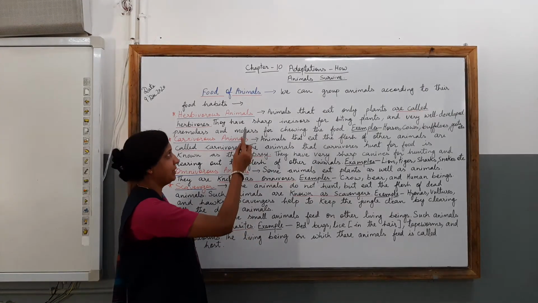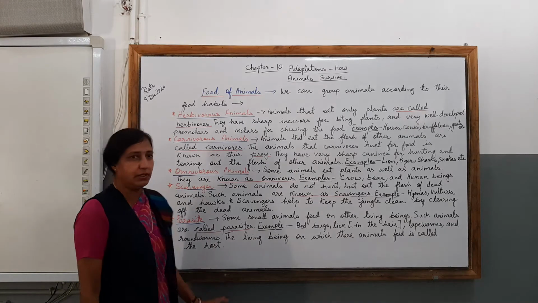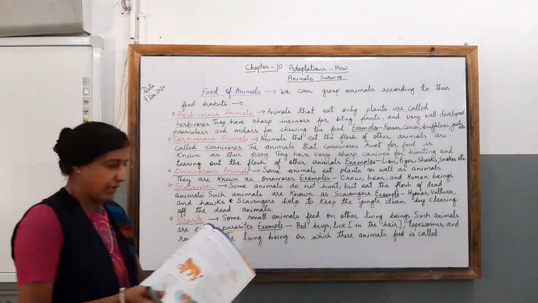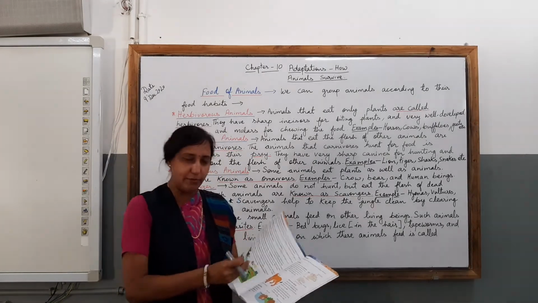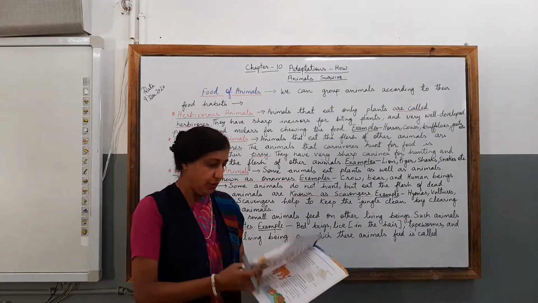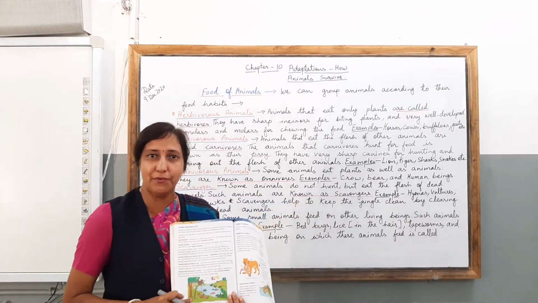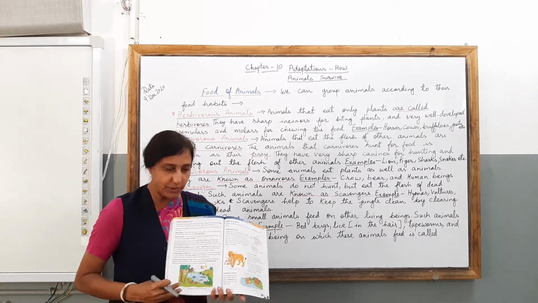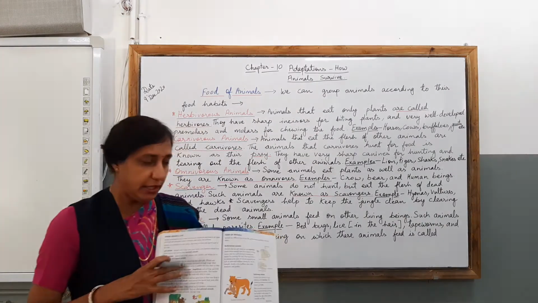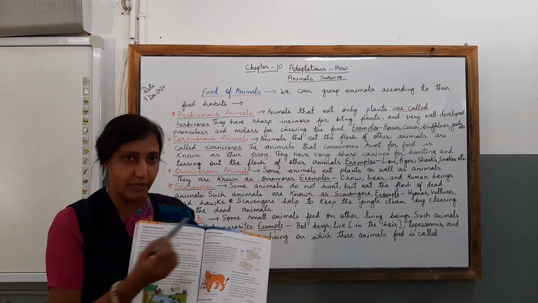And the name of the chapter is Adaptations, How Animals Survive. As you know, in this lesson you have studied some topics regarding the types of animals, about vertebrates and invertebrates. Then you discussed in my previous video about where the animals live. So moving further with the same chapter, here we are coming to this page, and in today's class, children, we will discuss the food of animals.